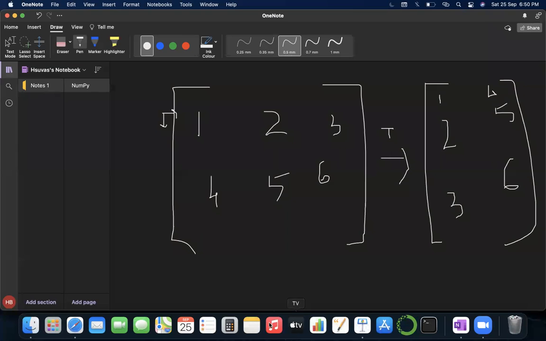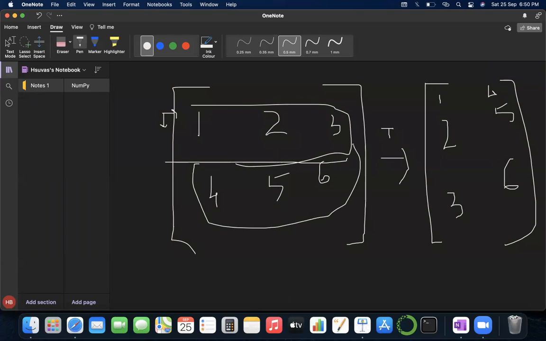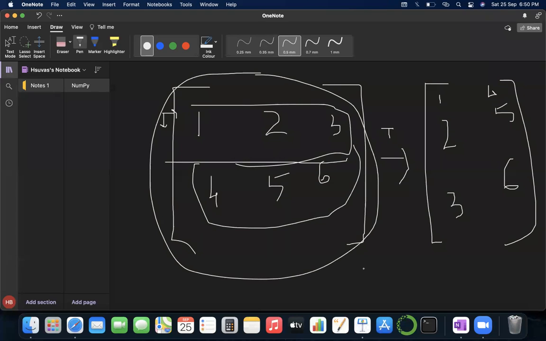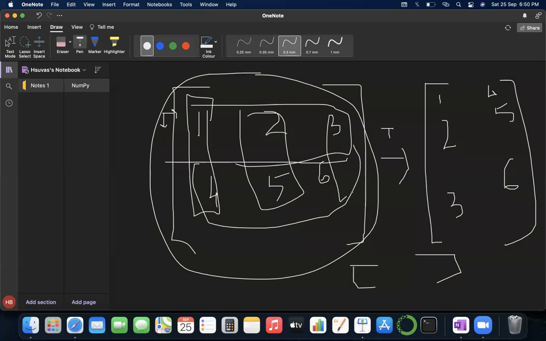See here, if you want to concatenate these two arrays, suppose this is one array and this is another array. What you can do is either concatenate by axis, like you can write 1, 4, 2, 5, 3, 6 like this, or you can concatenate like this, 1, 2, 3, 4, 5, 6 in one single array.